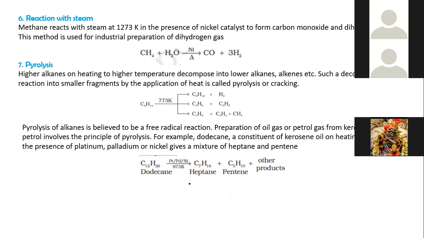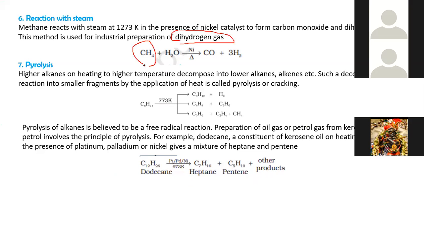Then reaction with steam is another chemical property of methane. When methane reacts with steam at 1273 K in the presence of nickel as a catalyst, it forms carbon monoxide and dihydrogen. This method is used for the industrial preparation of dihydrogen gas.